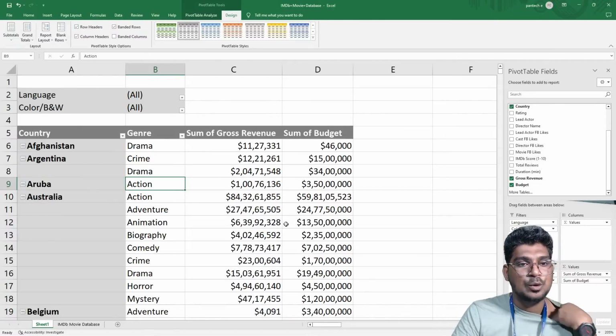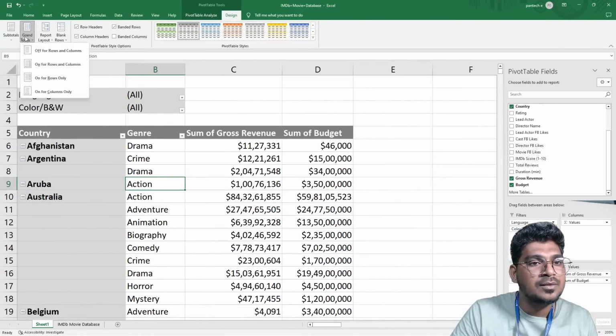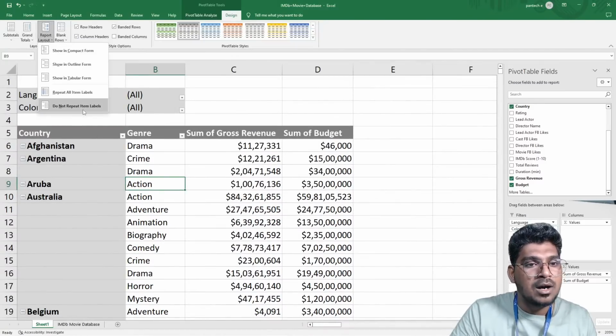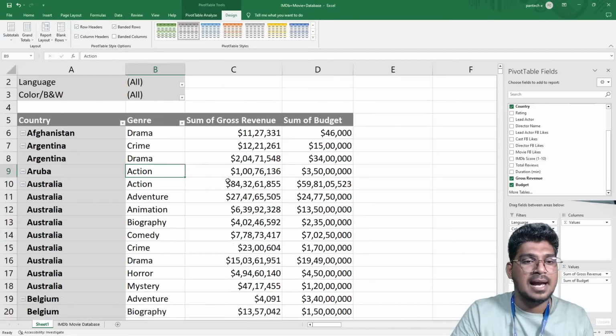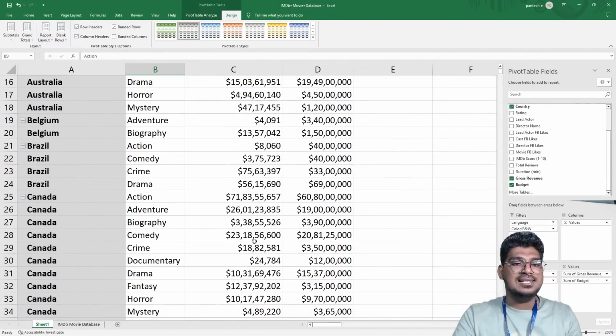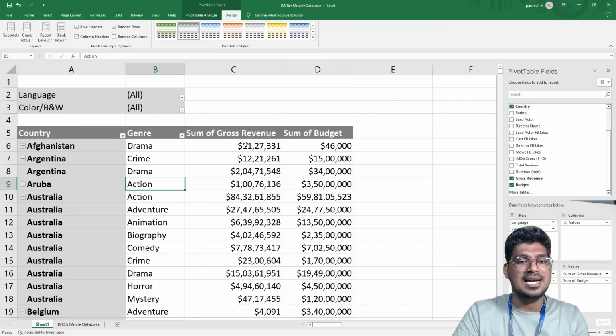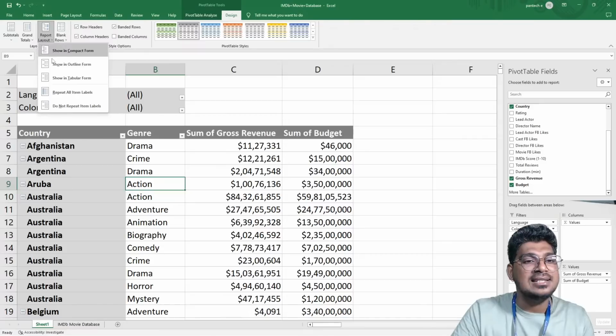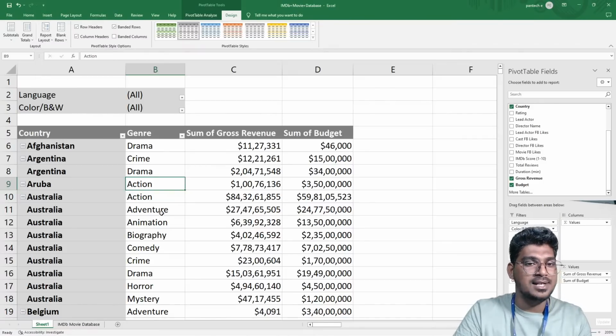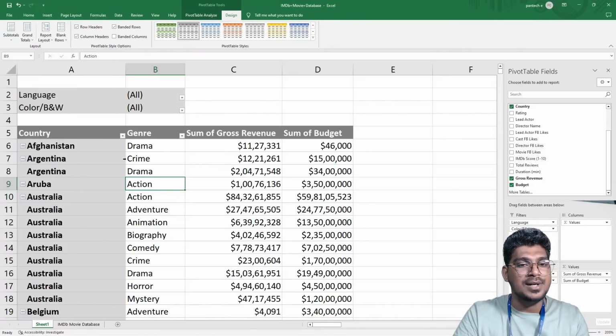Do not show the subtotal. Now you can see this one. Now that's okay. Repeat all the labels. Yeah. Now you can see this is actually pretty good to see this data. And what is the data? It is a tabular format: country, genre, and also the sum of the gross value.